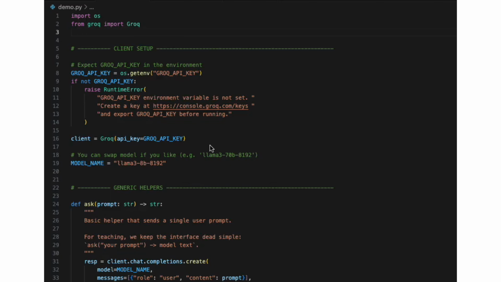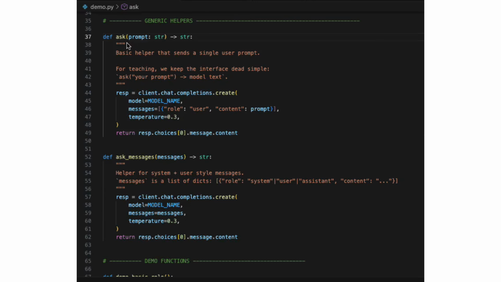Okay, so now let's see how we can implement these patterns into Python code. I'm using Groq client. First, I import the client and OS library. I'm using Groq's Llama 3 model for this demo because it's fast, cheap, and works well for teaching purposes. Right after that, I read the Groq API key from the environment variable. Then I create the instance, and then I set the model name.